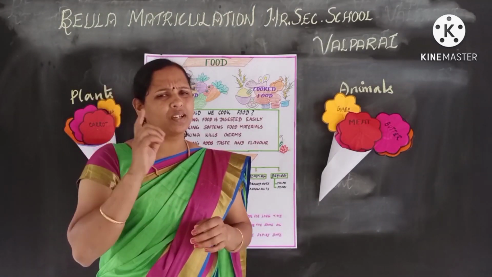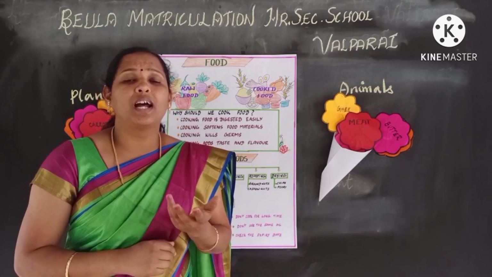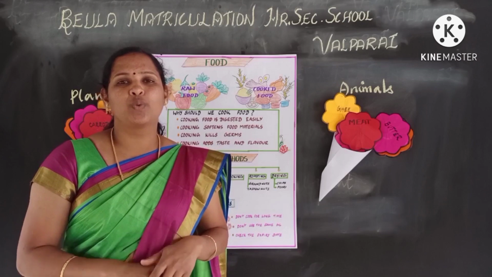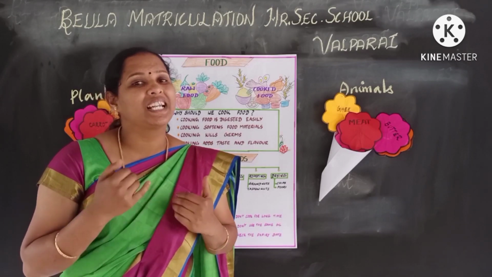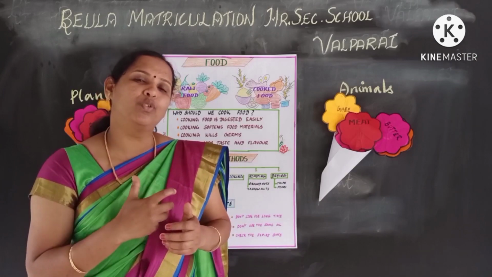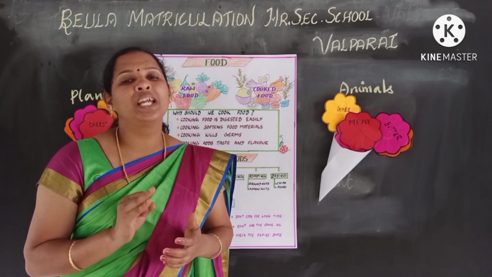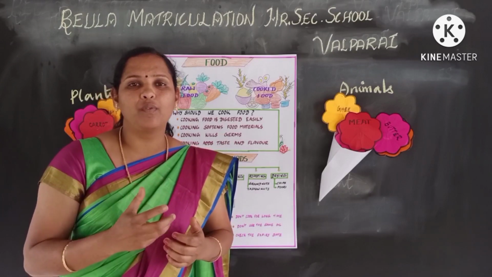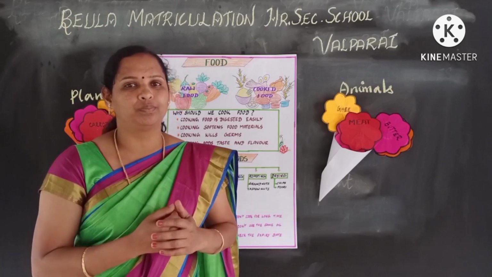Now a question arises in our mind. Why should we cook food? What are the advantages of cooking food? We have four advantages. The first one, cooked food is digested easily. When you take cooked food, the food is digested in our body easily. Second one, cooking kills the germs. When you take raw food, there are some microorganisms, and those are killed when you cook.